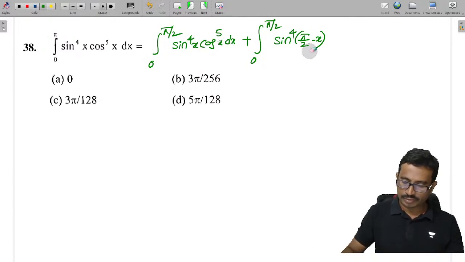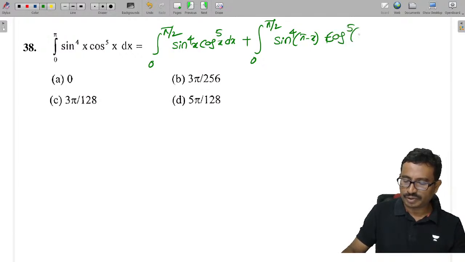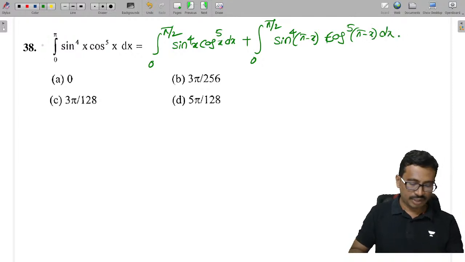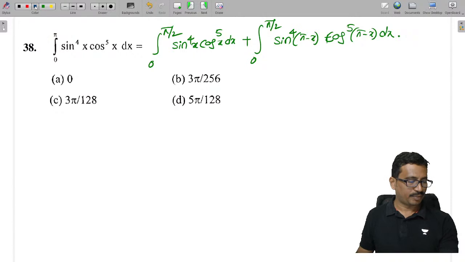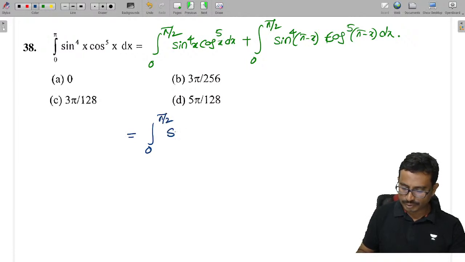pi by 2, this is pi minus x, plus cos power 5 into pi minus x into dx. Check it, all of you. Pi minus x formula: the first term is as it is, 0 to pi by 2.